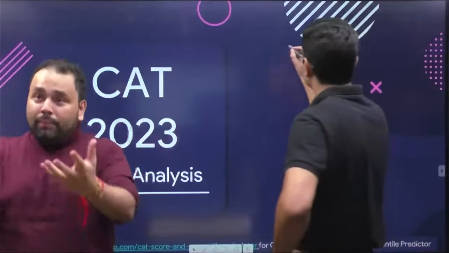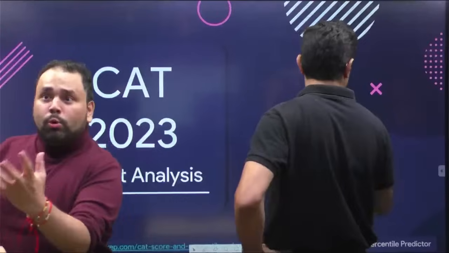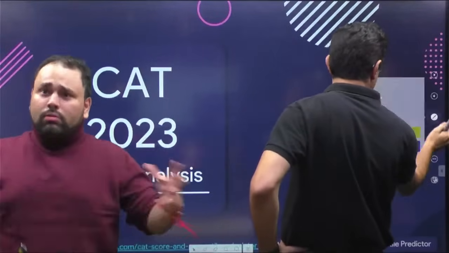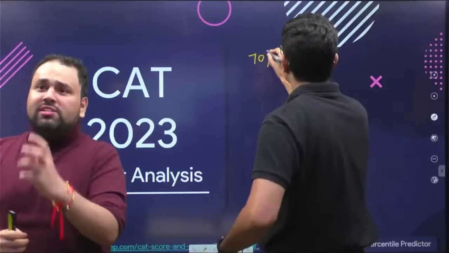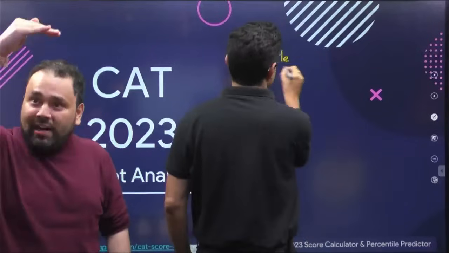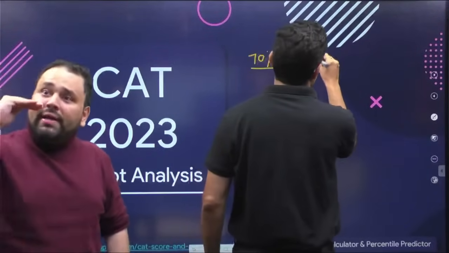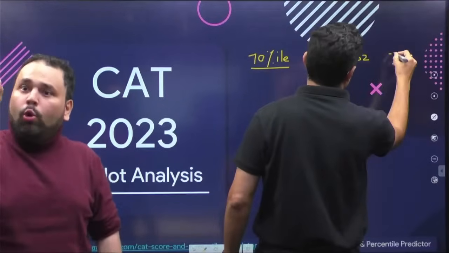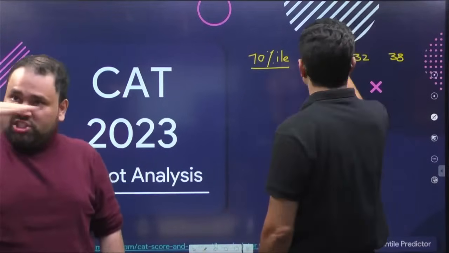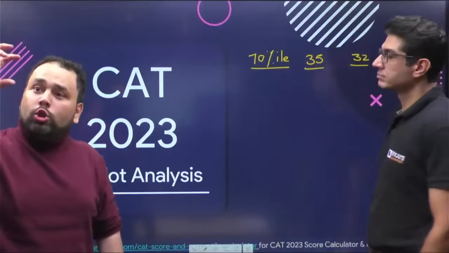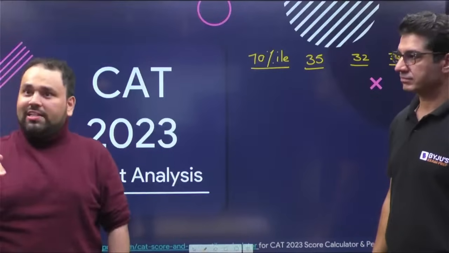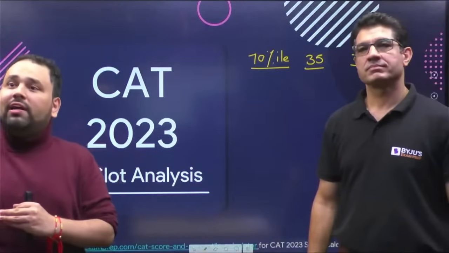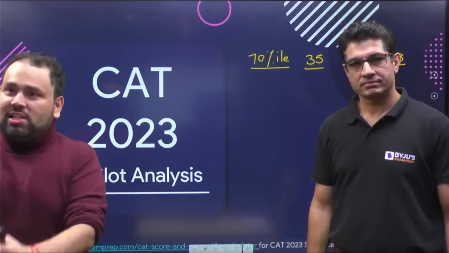Let's assume this. Don't jump to conclusions that we said slot 3 is easy because it has 38 and slot 2 is difficult. This is just hypothetical, just to explain something to you. So what does that mean? Normalization means when I look at these three slots, the middle slot, slot 2, seems to be the go-to slot. So slot 2 doesn't change, but slot 1, which is 35, stays, and slot 2, which is 32, increases to 35, and slot 3, which is 38, decreases to 35. It's as simple as that, which means that normalization occurred.